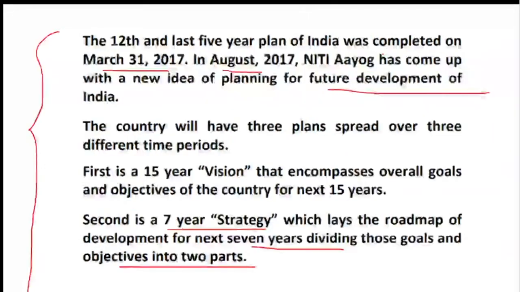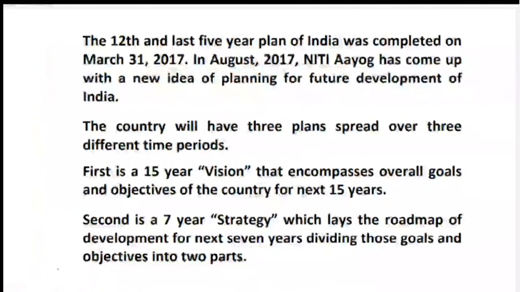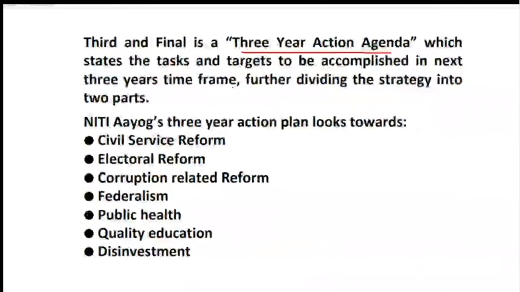Now, please keep this in mind also. I will just pause so that you can note down the important points. The future development was divided into 3 phases. One is the 15-year vision. Second is the 7-year strategy. And the third is the 3-year action agenda, which, in the time frame of 3 years, was divided into various action plans. So that consisted of what?